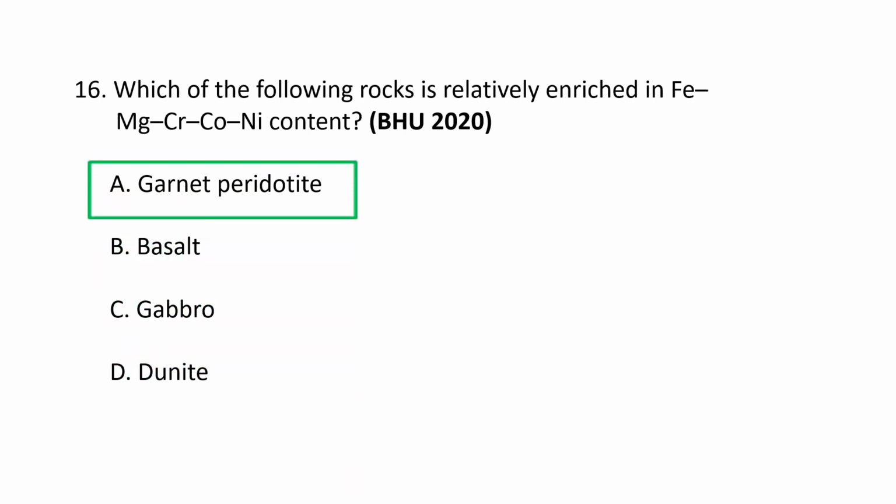Garnet peridotite. Garnet peridotite is relatively enriched in iron, magnesium, chromium, cobalt, and nickel. Peridotite in general is an ultramafic rock rich in iron and magnesium. Garnet peridotite specifically contains garnet as a key mineral, and the presence of the garnet can influence the overall elemental composition, which leads to the higher concentration of elements like chromium, cobalt, and nickel.